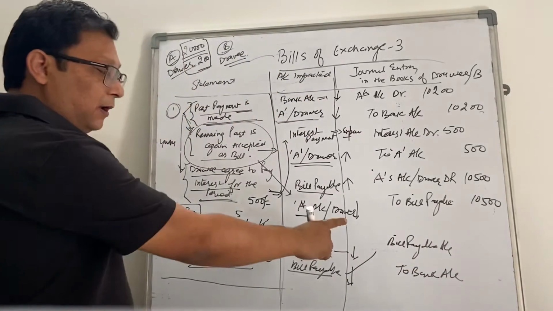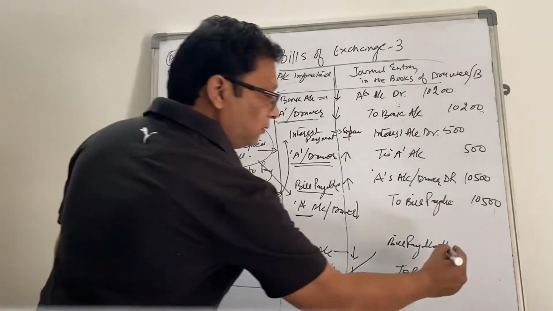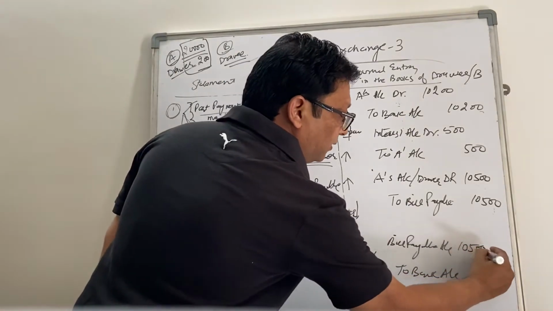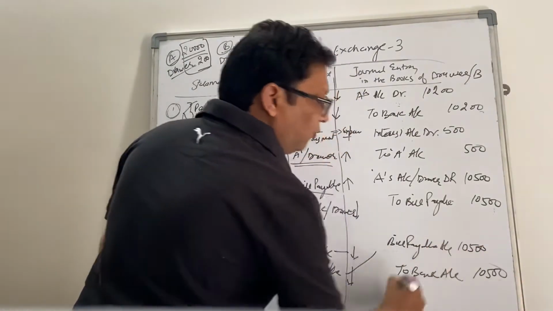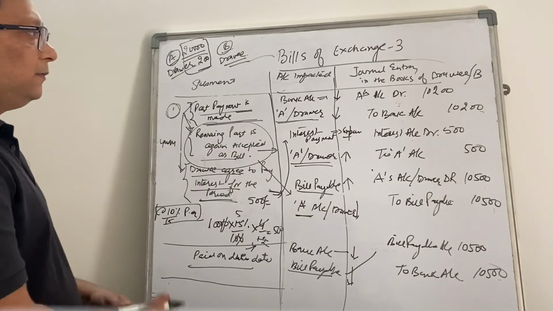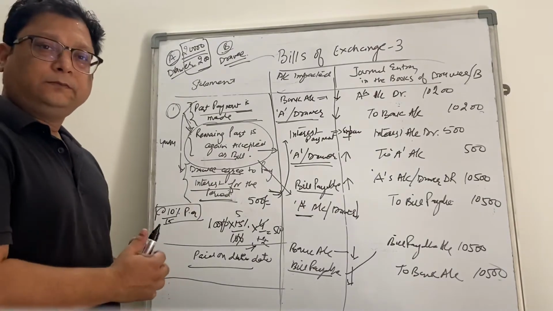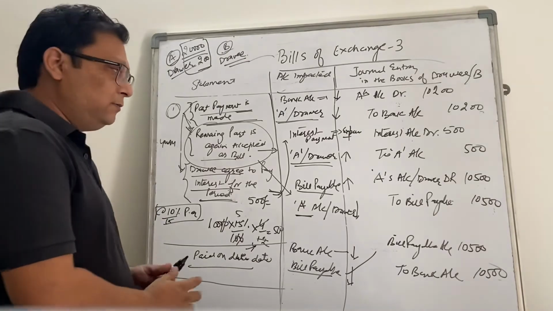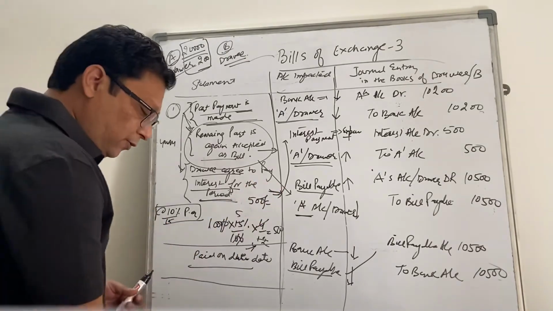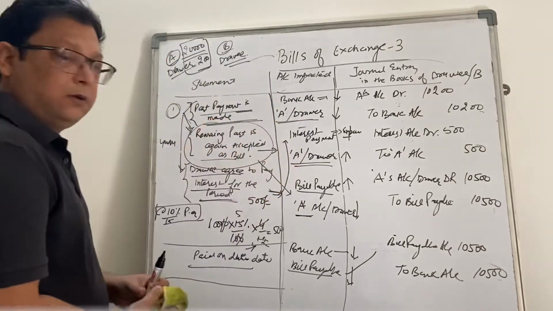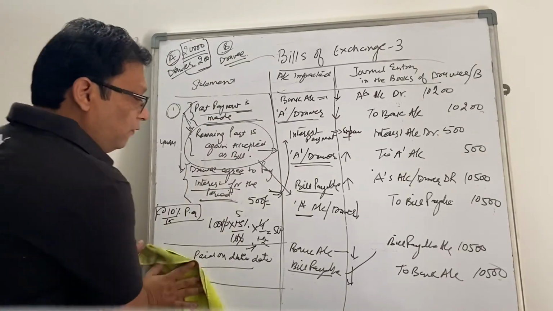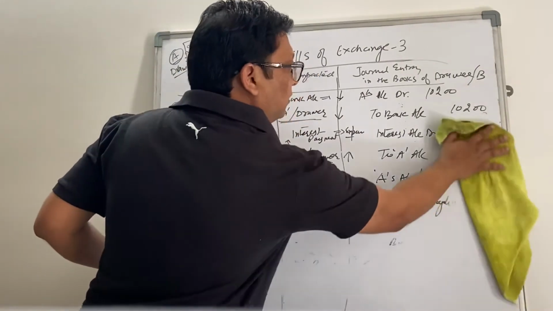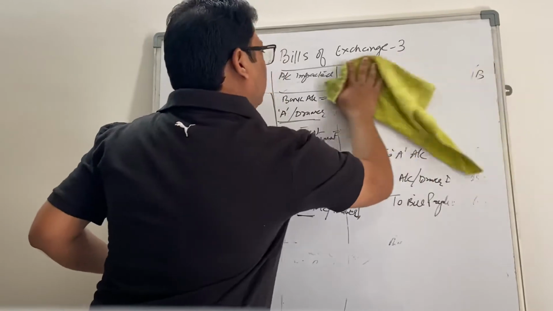Bills payable account to bank account if the payment is made on due date by B. Okay, I hope you're making the notes and the situation is clear to you. Okay, so moving forward, we will cover the insolvency.